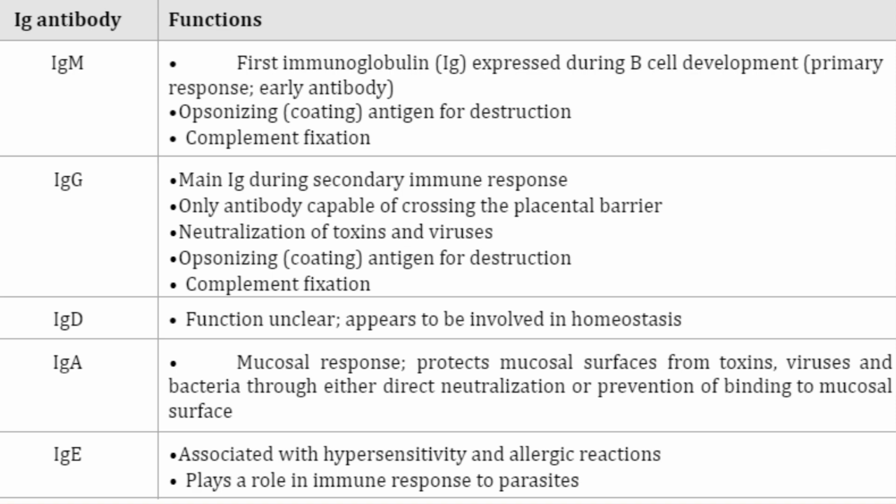Next up is the IgA, which mucosal response. It protects mucosal surfaces from toxins, viruses, and bacteria through either direct neutralization or prevention of binding to mucosal surface. Lastly we have the IgE, and it is associated with hypersensitivity and allergic reactions. Also, it plays a role in immune response to parasites.